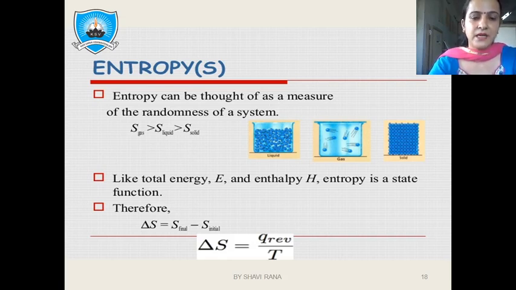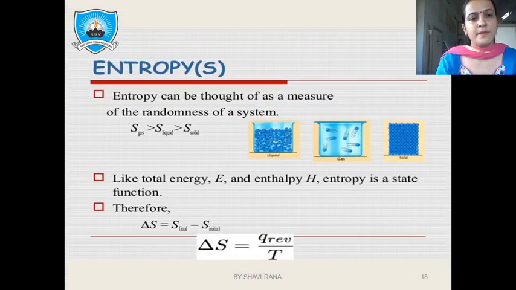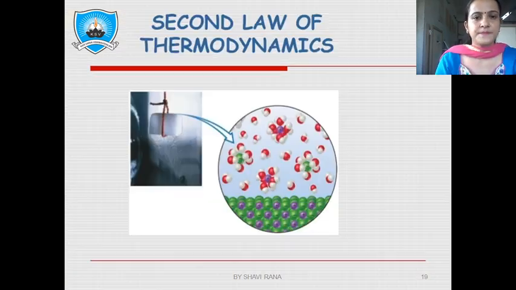So we have a mathematical notation of entropy as Q reversible divided by T. It means what amount of heat a system has in order to make a certain kind of change. It is inversely dependent upon temperature. So the expression becomes del S is equal to Q reversible upon T. So the unit of entropy is joule per Kelvin, on the basis of this mathematical expression.